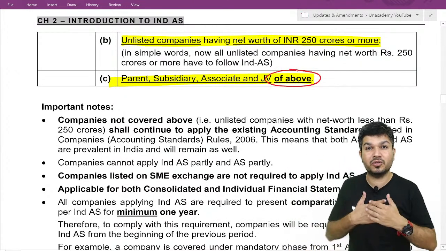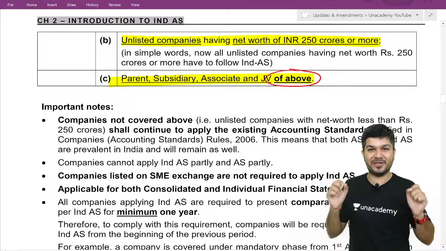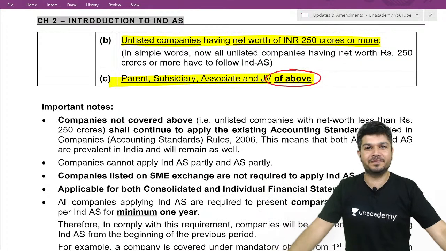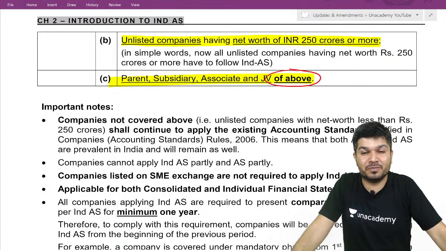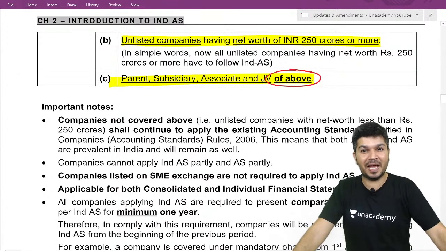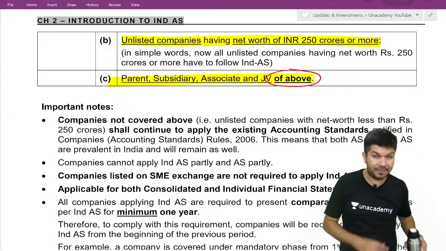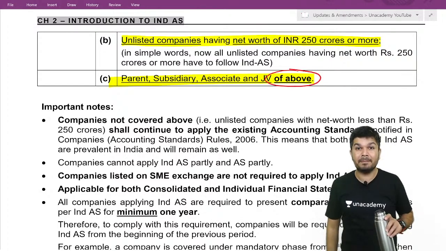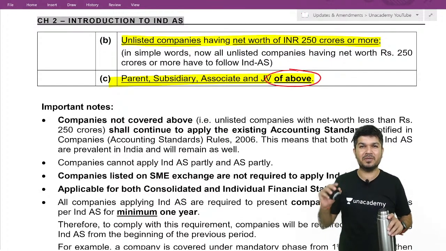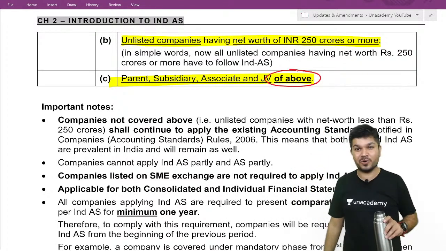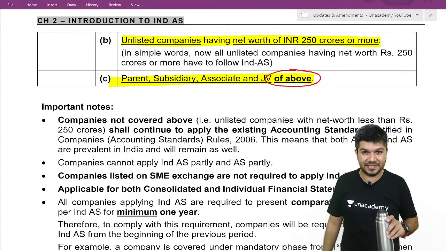Okay, if I talk about today's situation, today Ind AS is applicable to whom? All listed companies. If it's listed, don't see the net worth. All listed companies, and unlisted companies having a net worth 250 crores or more. Plus, if it applies to you, it is also applicable to your parent, your subsidiary, your associate, your joint venture.